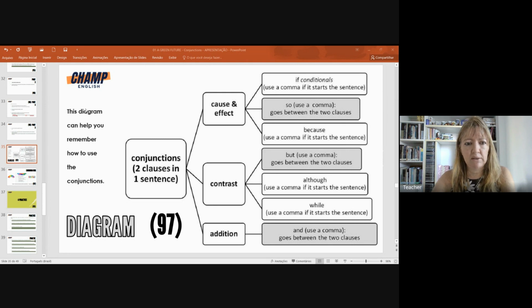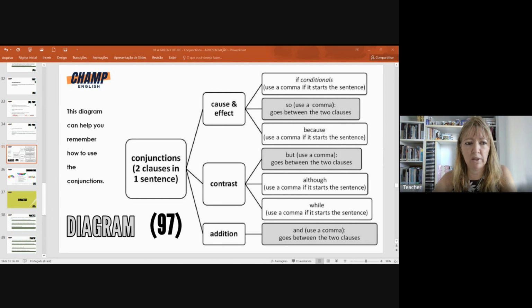This first slide, you can see a diagram. If you check your ebook, you will see this diagram over there. So this diagram can help you remember how to use the conjunctions. We are studying conjunctions. This is the language point. So let's talk about this. So what is the function? Conjunctions connect two clauses in one sentence.